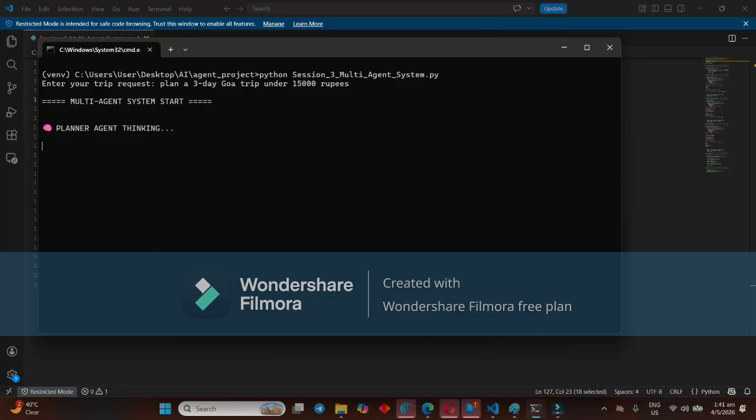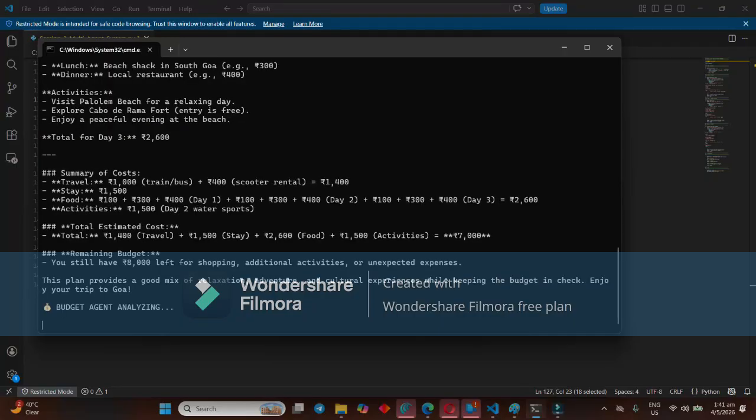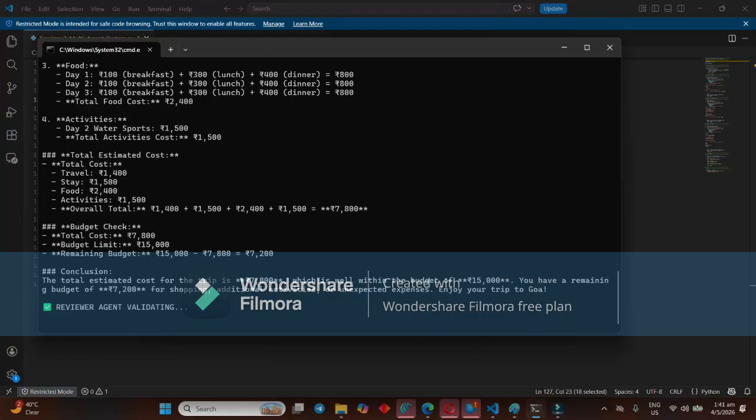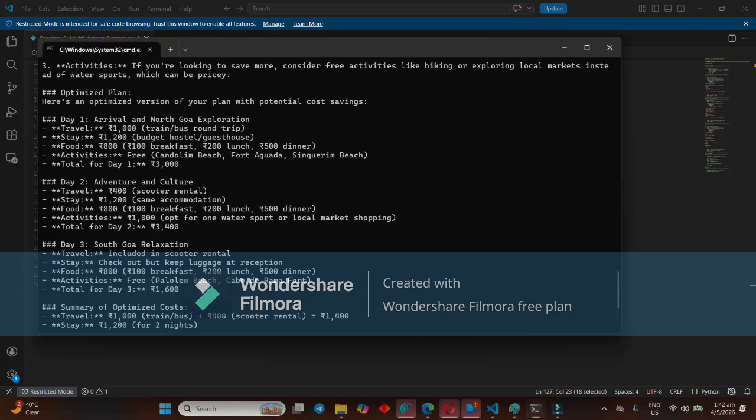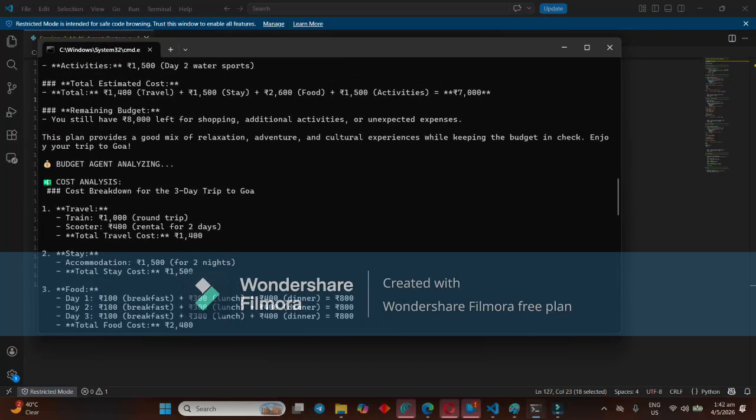So see here, the planner agent is thinking. The planner is working on getting the plan for the 3 days, and it is checking the information. It is entering the trip plan. Now the budget agent is calculating the cost, and finally the review agent is validating the plan and it reproduces the results.